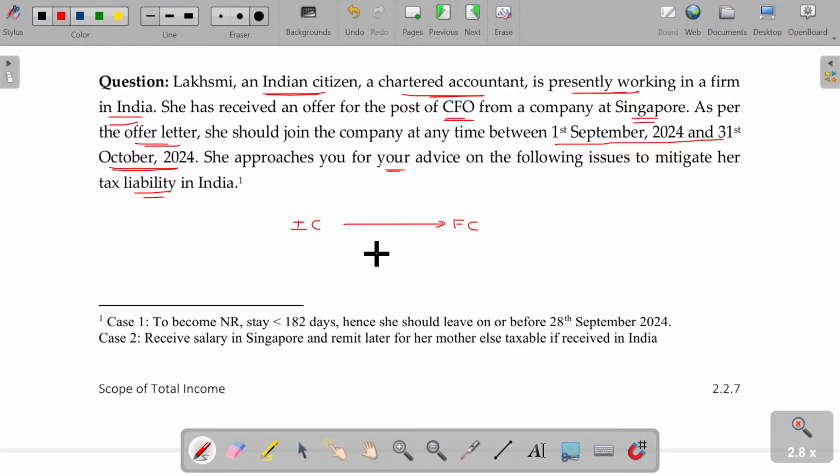You have to consider her stay in the previous year should be more than or equal to 182 days. The second condition, 60 days and prior to that 365 days in the 4 preceding years, will not be applicable. It's the normal case.